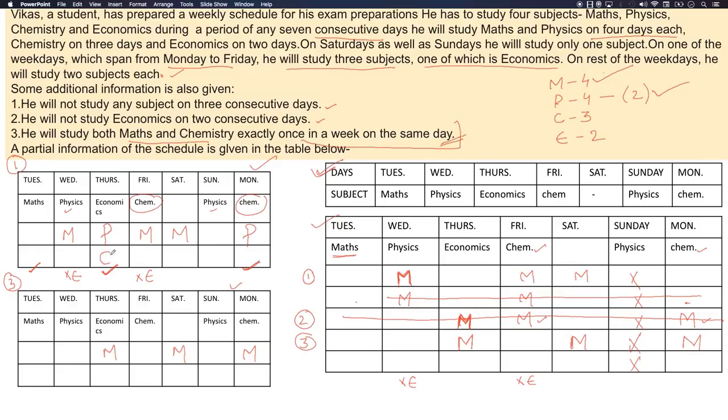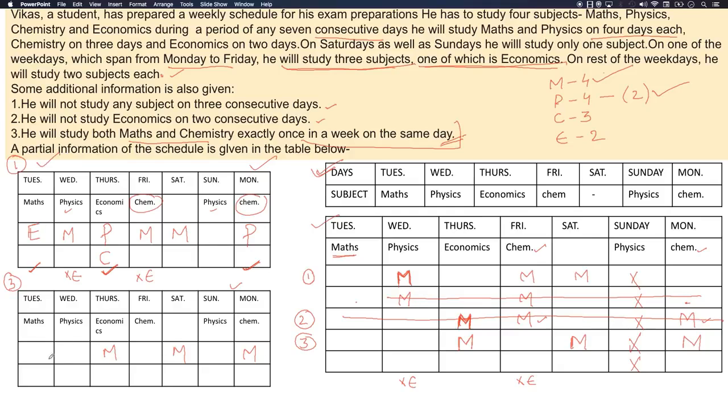This condition also holds true for the condition that on a day on which he studies 3 subjects, one of them would be economics. On any weekday he'll study 3 subjects, one of which is economics. So all 3 chemistry are done. Now we have to arrange economics. Where can economics come? The only place for economics is this place. So this is a possible situation, and we are done with this possibility.